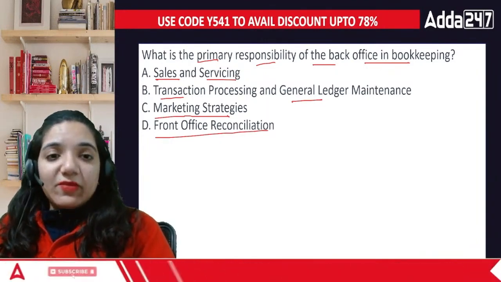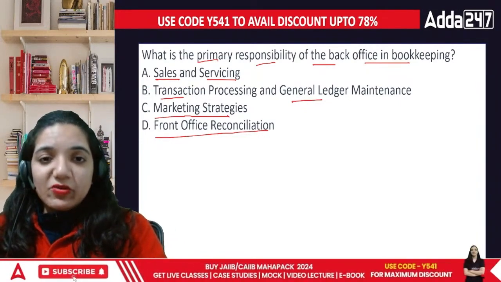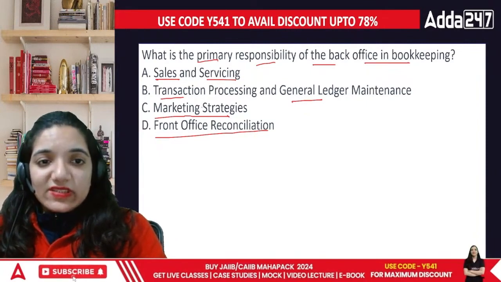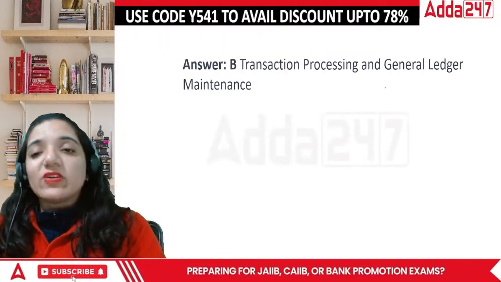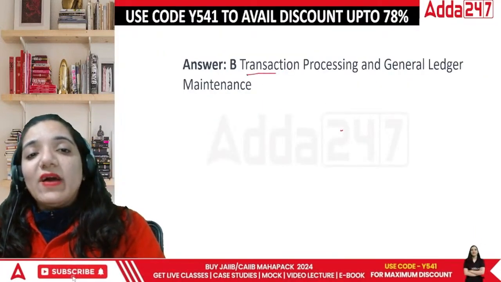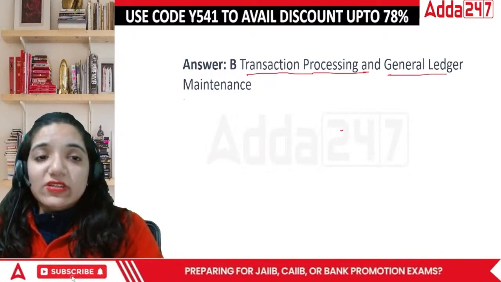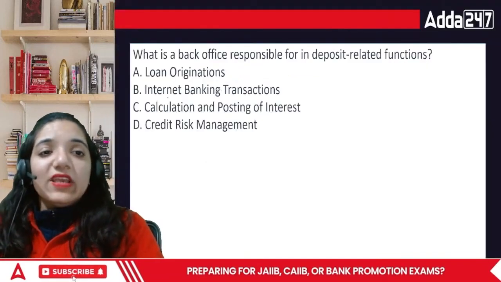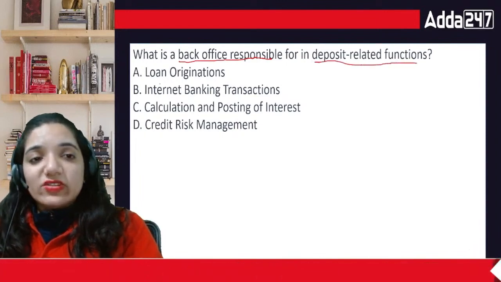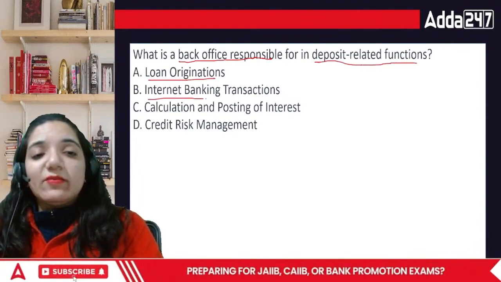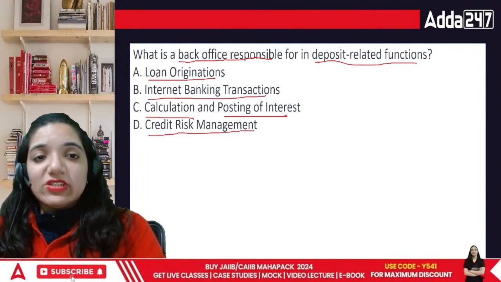When we're talking about what is the primary responsibility of the back office, their primary responsibility is to track the processing, and they also go through the general ledger maintenance. This is what they maintain. They are looking at the back end entire working, whatever is happening with the transactions, and they are also looking at the general ledger maintenance. Okay. What is the back office responsible for in deposit related functions? Loan originations, then internet banking transactions, calculation and posting of interest, or credit risk management.